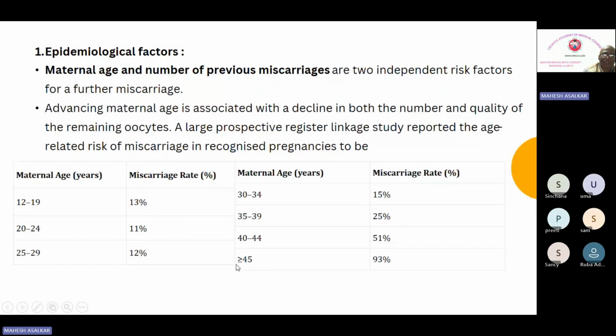Her age is 45. What is the risk of miscarriage? It is 93%. This is more frequently asked, but any of these can be asked. And how to remember that, I have told. At 30 it will be 15, it becomes half. Then 35 just becomes 25. At 40 it becomes 50. Okay, and at 45, more frequently asked, it is more than 90%.